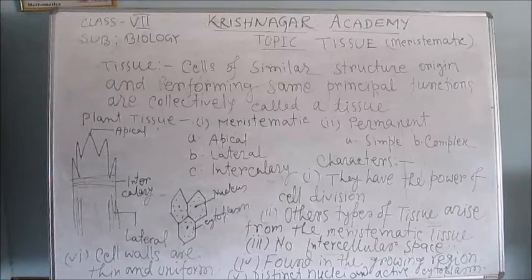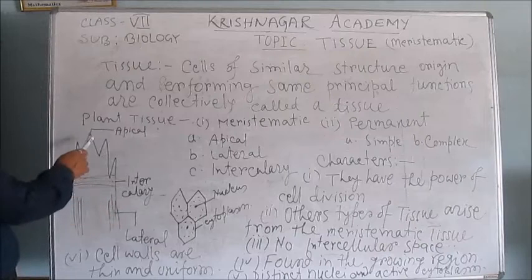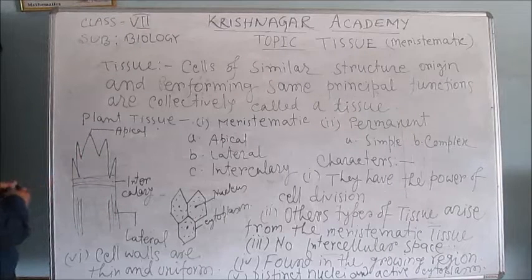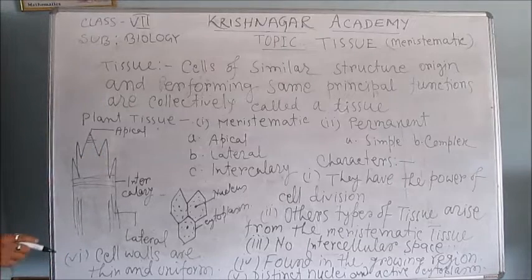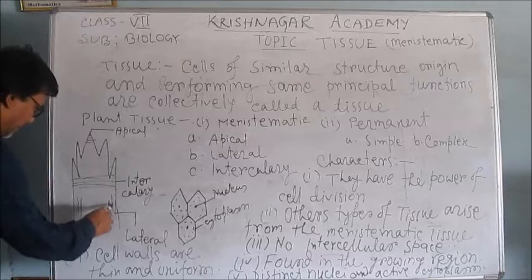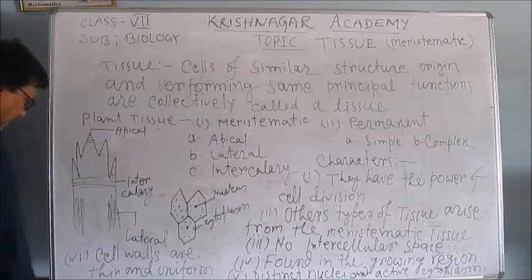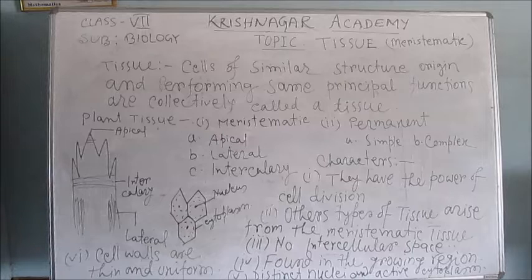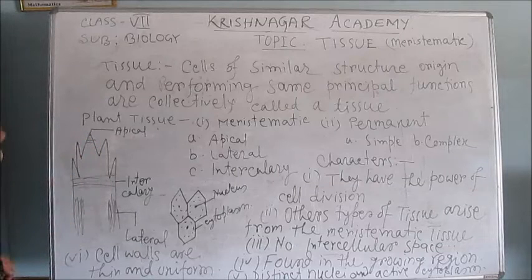Here is the diagram. You see the apical meristem. It is at the apex. This is called apical meristem. And the lateral meristem, you see, is the cambium of the vascular bundle. It is present here, cambium of the vascular bundle, and intercalary meristem is in between two nodes. That means in the internodes it is present.